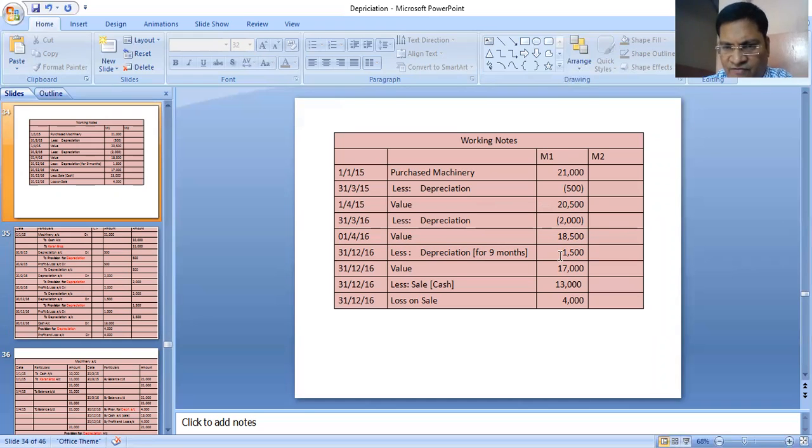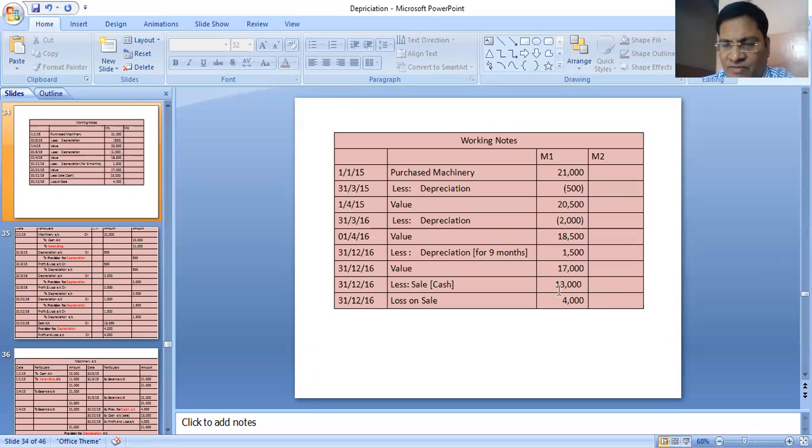Under the unitary method, you can find out 2000 divided by 12 multiplied by 9. Then the value on 31st 12/2016 is 17,000. On that date only you have sold the machine, in 13,000. So the book value was 17,000, and you sold the machine in 13,000, which means you made a loss. Loss on sale of machinery is 4,000 because the book value was more and you got less.